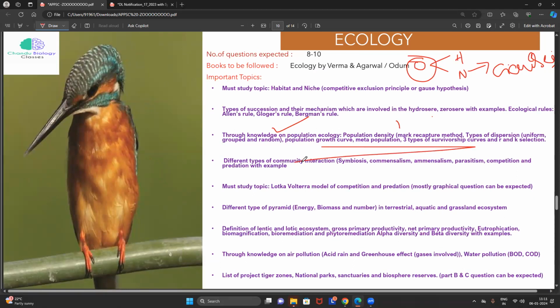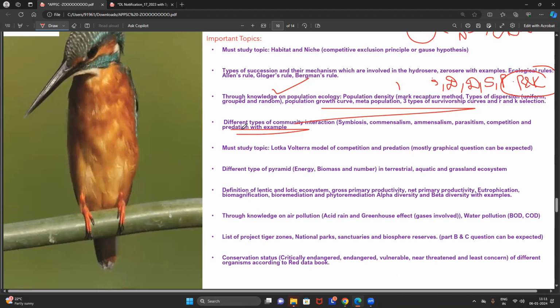The factors influencing the population, such as size, density, pattern of dispersion, survivorship curve, population growth rate, r and K selections, every parameter we have to focus on in extreme depth. Extreme means extreme depth. That I will explain to you, don't worry at all. Types of community interaction: symbiosis, commensalism, amensalism, parasitism, competition, predation.